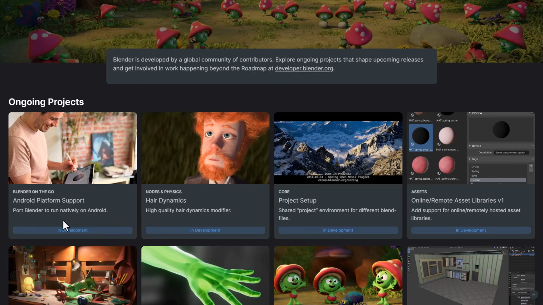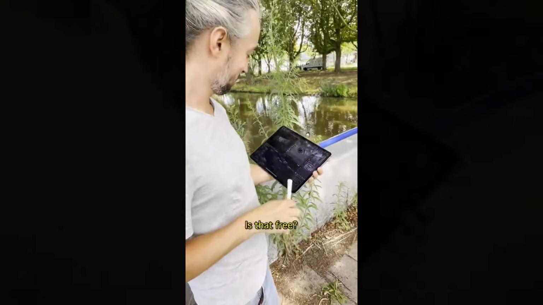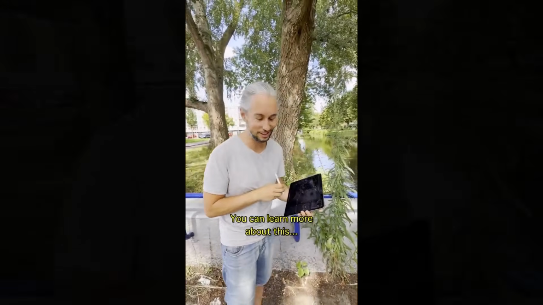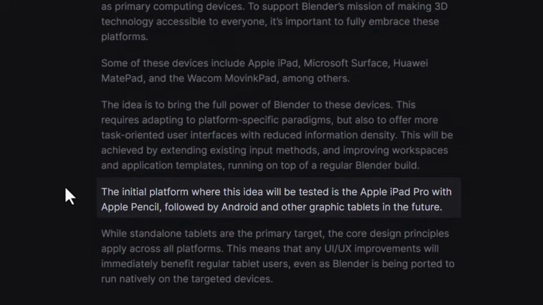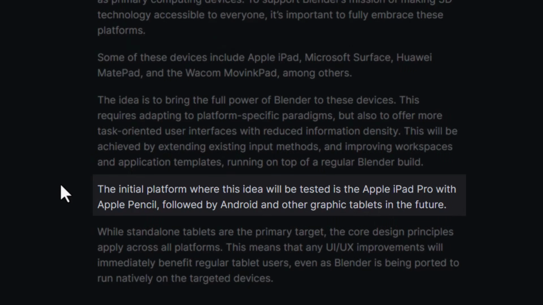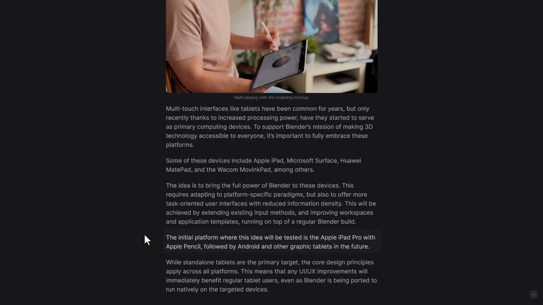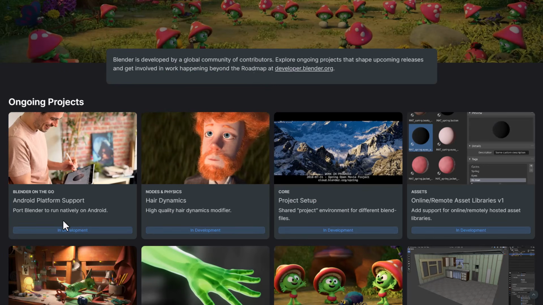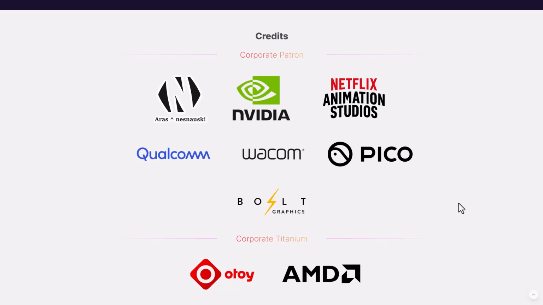When the folks at Blender did tease beyond keyboard and mouse, they did mention that Blender was coming to iPad, as the original idea was Blender will port to iPad and subsequently it will be ported to Android. But I think things actually took a different turn as we're getting Blender for Android first before we get Blender for iPad. Potentially, we might be seeing Blender come over to VR as we're beginning to see more updates of features coming to Blender for VR. And currently, the folks at Pico seem to be supporting Blender in that regard.